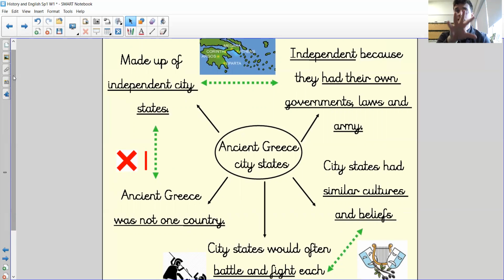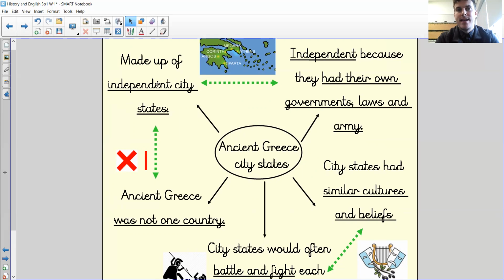So, we've looked at ancient Greece on a map. We know where it was. But I think the best place to start is here. Ancient Greece was actually not considered one country, okay? Because if we follow the arrow, it was made up of lots of different independent city-states. Now, these city-states are like areas of ancient Greece, okay? But it was not one country.